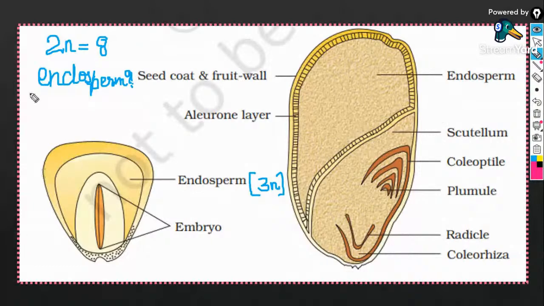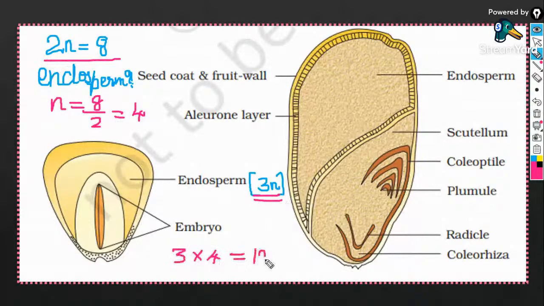Guys, in a plant you will have 2n is equal to 8. Right? 2n is equal to 8 means n is equal to 8 by 2, which is equal to 4. So how many chromosomes are present in the endosperm? It is triploid in nature. So 3 into 4. How many chromosomes? 12. What's the doubt for that? Everybody keeping silent. What happened?